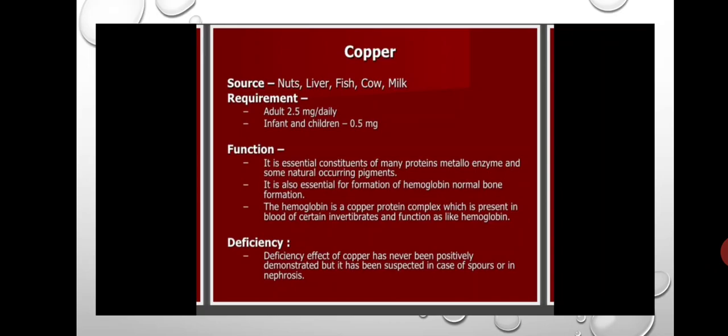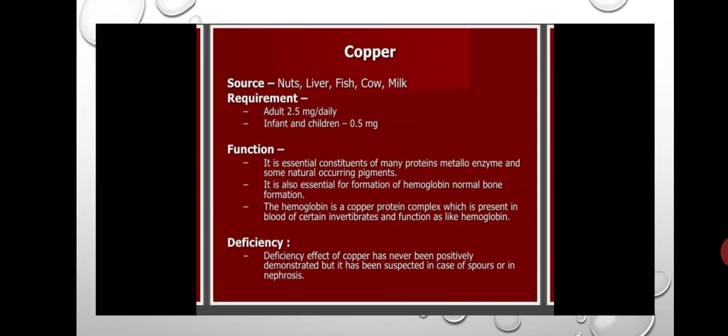The sources of copper are nuts, liver, fish and cow milk. These are the main sources of the copper element. The copper requirement for our body in adults is 2.5 mg per day. In infants and children, 0.5 mg per day is required. This is the requirement of copper.